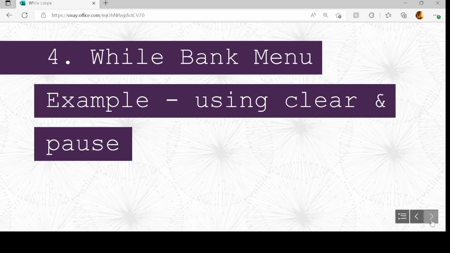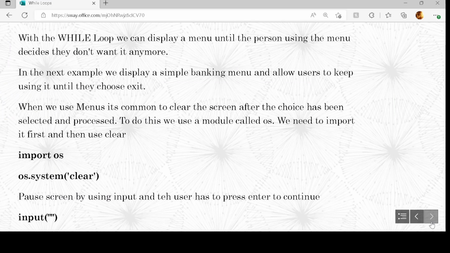So what we're going to do is have a look at the ATM example that we've used before, and we're going to use clear and pause to pause information on the screen. This is the simple banking ATM example we've looked at before, but apart from the while loop, what I'm also going to add is a new module. I'm going to import OS because I want the ability to clear the screen.